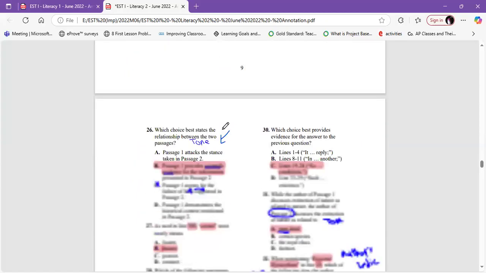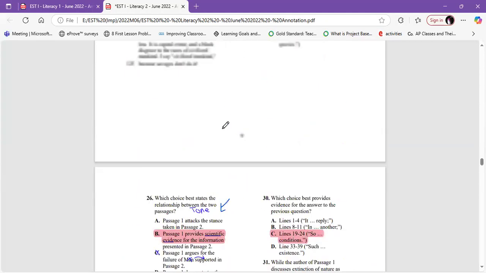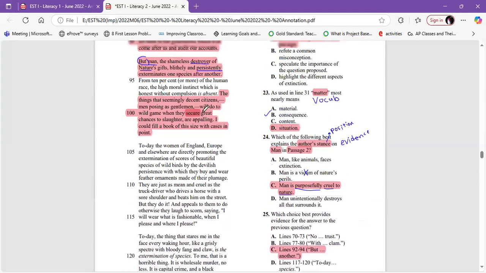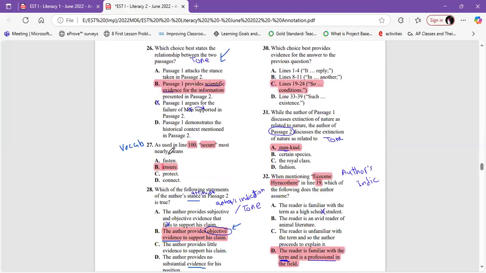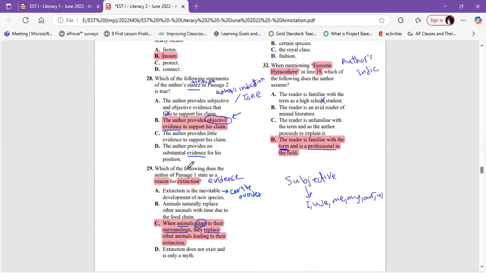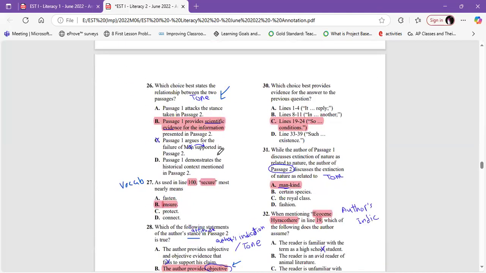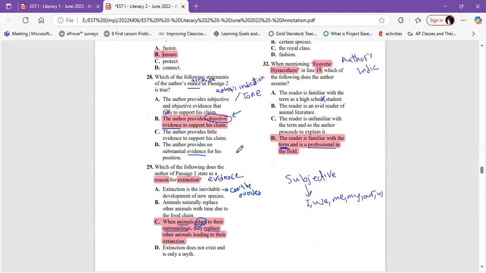So they play wild game to secure. To secure what? As he said, great chances to slaughter, to kill animals. So fasten, no. Ensure, yes. Protect, no. They are not going to protect. Connect, no. So it's ensure. Ensure that they are playing that kind of hunting animals. This is for number 27. We have question number 30. Again, evidence.